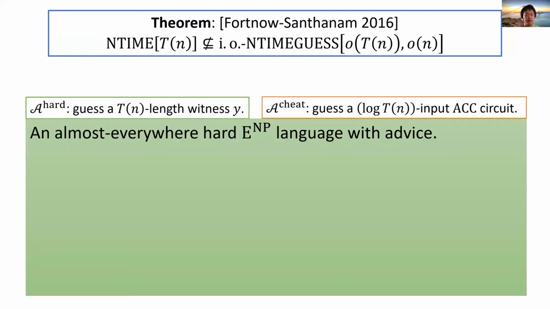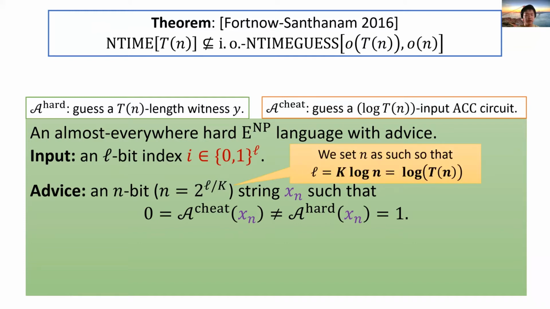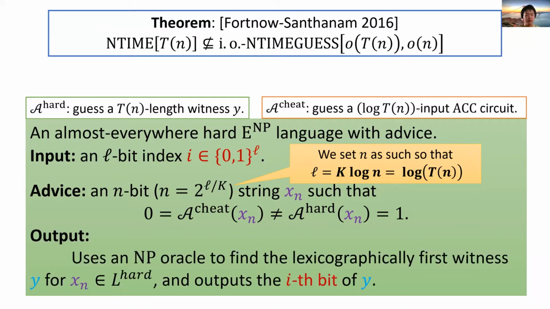Again, we give an E^NP algorithm with advice. The input to the algorithm is an L-bit string i. The advice to the algorithm is an n-bit string x_n, such that A-cheat of x_n equals 0 and A-hard of x_n equals 1. Here n is roughly 2^(L/k), so that log T(n) equals k log n, which in turn equals L. Unlike the infinitely often separation, for every sufficiently large L, a valid advice x_n always exists. This is guaranteed by Fortnow and Santhanam's theorem.